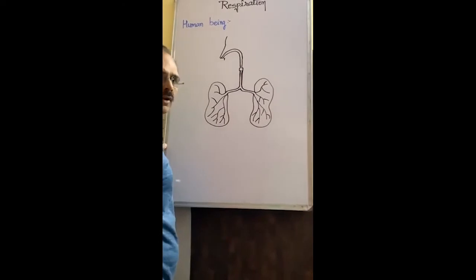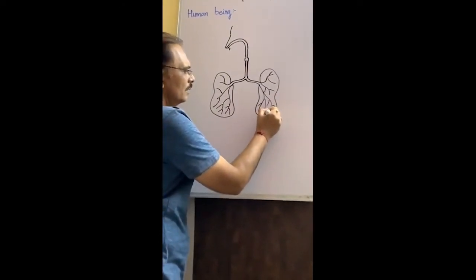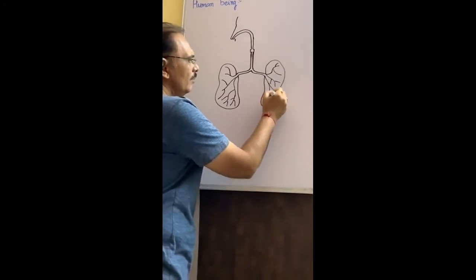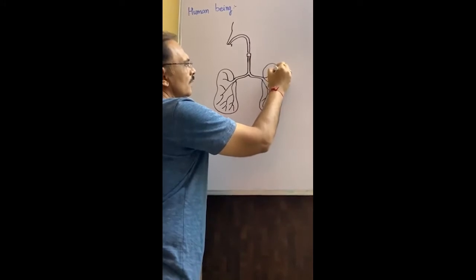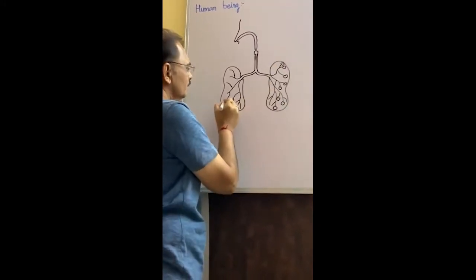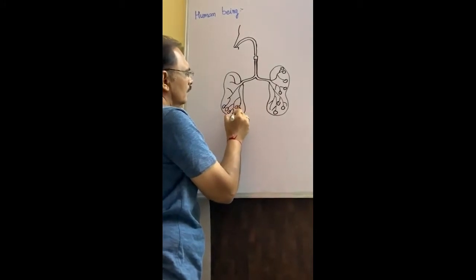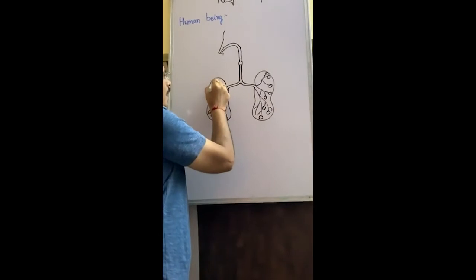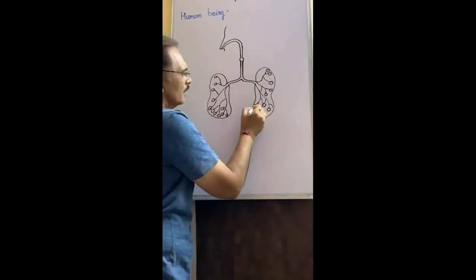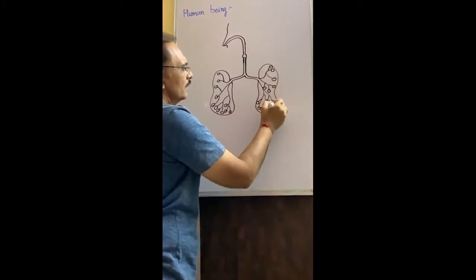At the end of the bronchiole, there is a small sac-like structure, which is seen only in microscope. This sac-like structure is known as alveoli sac. Alveoli sac expand its surface area, and so oxygen is absorbed.